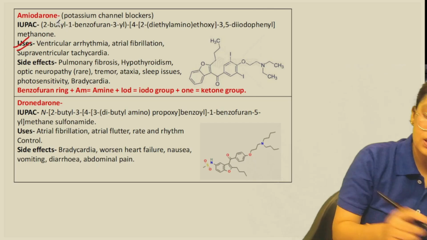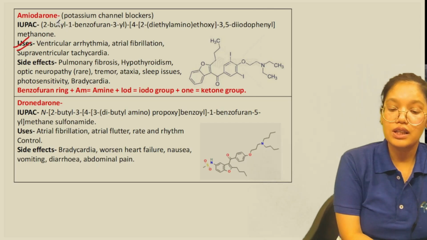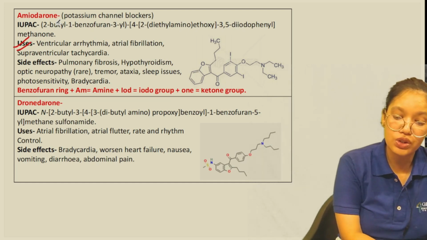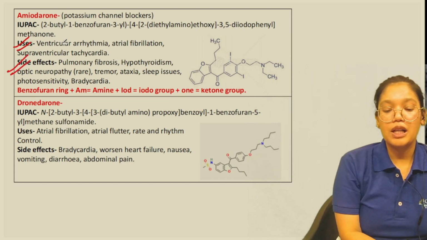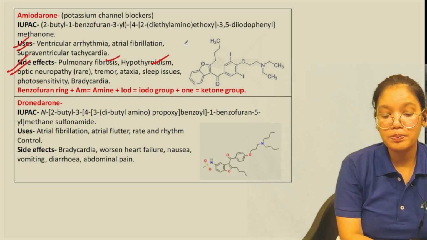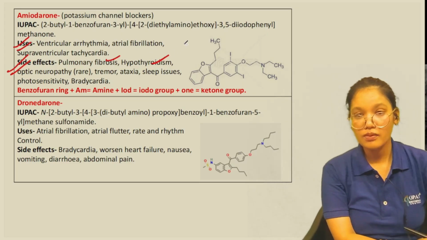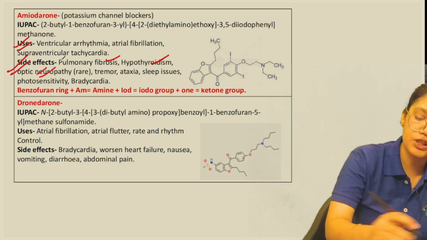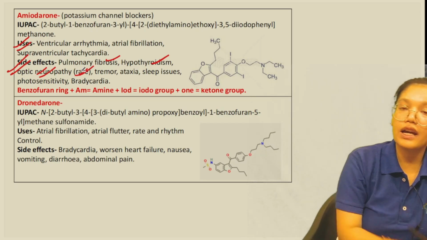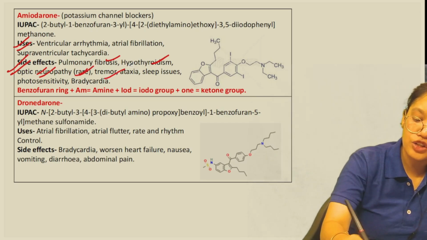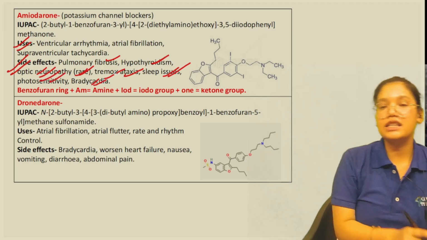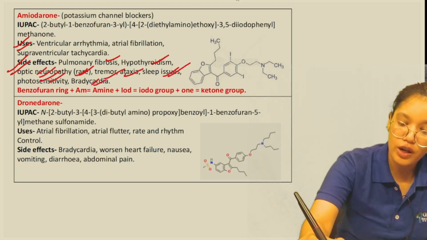Now uses: ventricular arrhythmia, we can use it. Then atrial fibrillation, then supraventricular tachycardia, it can also be used there. Side effects: pulmonary fibrosis, then hypothyroidism, then optic neuropathy. Whenever there is disturbance in the optic nerves, that condition is optic neuropathy. It is a rare side effect, but it can happen. Then tremor, ataxia, sleep issues, photosensitivity, bradycardia, all those are side effects of amiodarone.